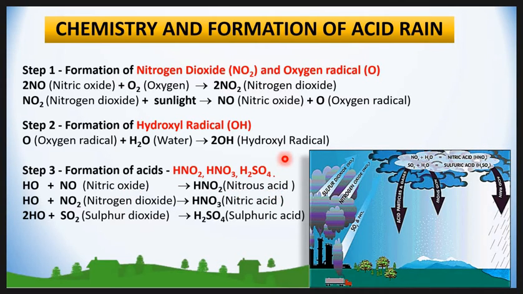Similarly, the hydroxyl radical reacts with nitrogen dioxide and forms nitric acid. And the hydroxyl radical reacts with sulfur dioxide and forms H2SO4. These three acids form in the atmosphere and are responsible for acid rain.